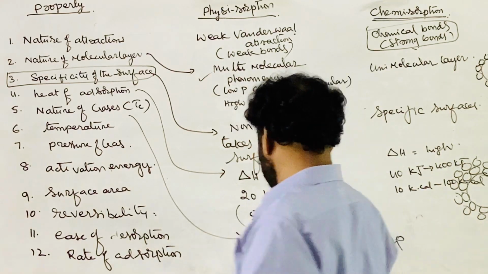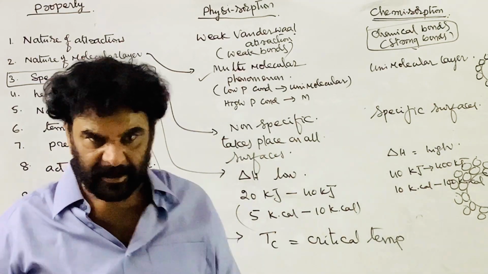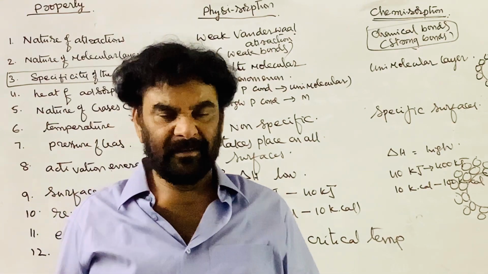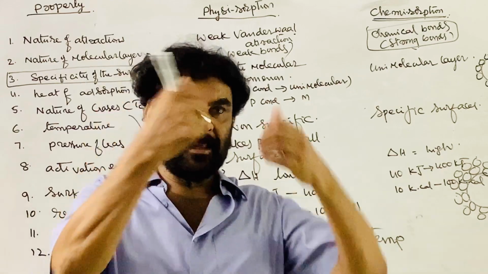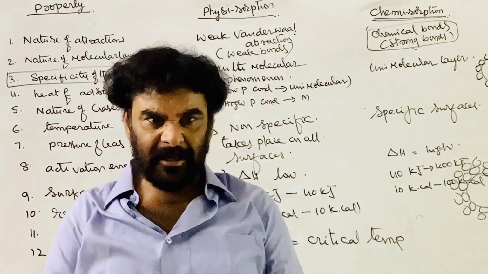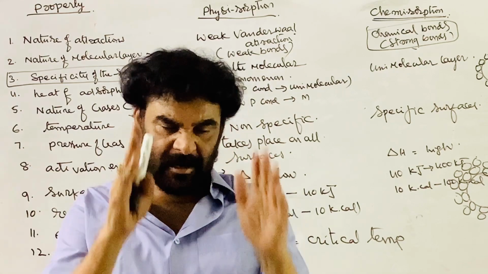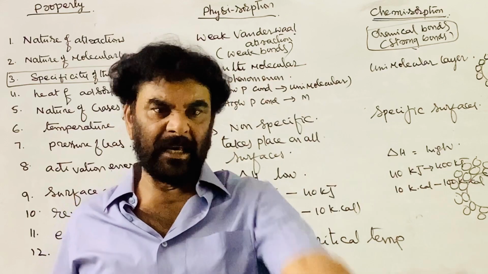Critical temperature depends on the intermolecular attractions. The higher the critical temperature, the stronger the intermolecular attractions, and the more easily that gas deviates from the gas laws. The gases which deviate from the gas laws readily undergo liquefaction.